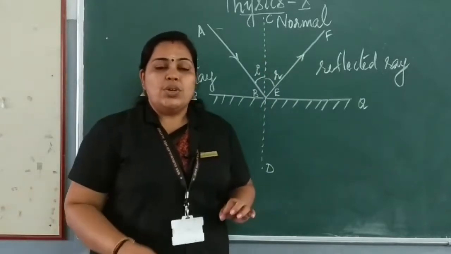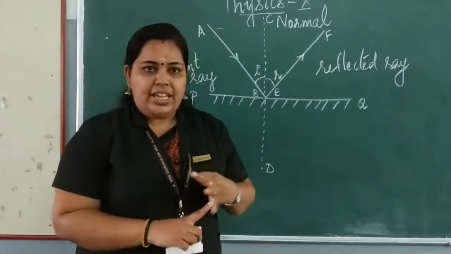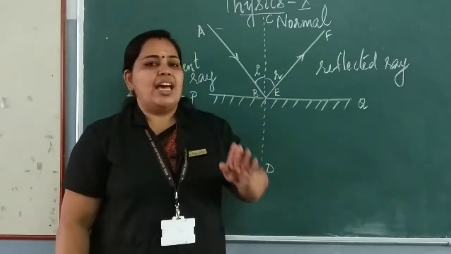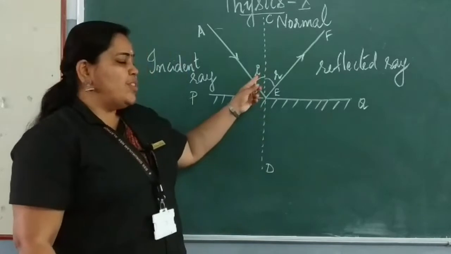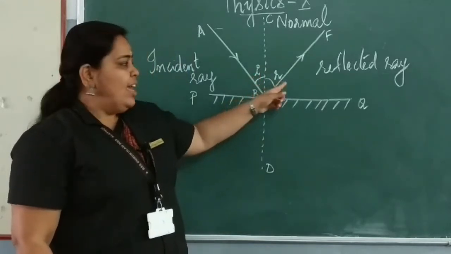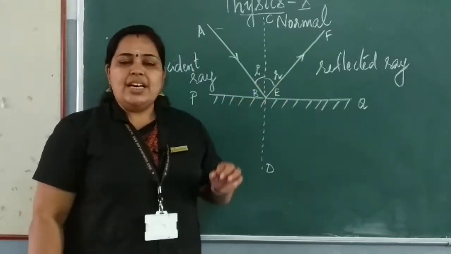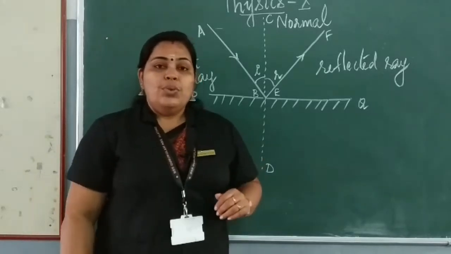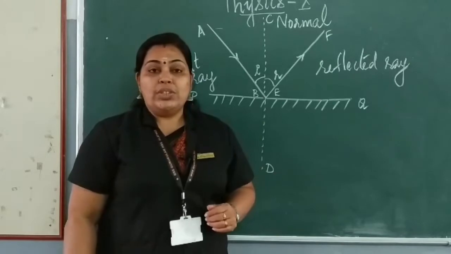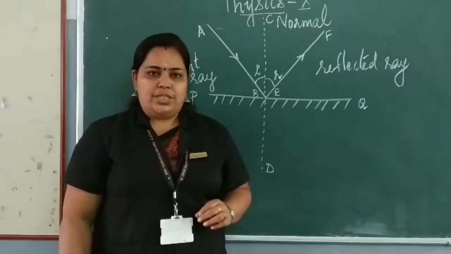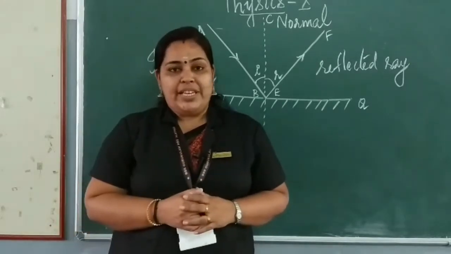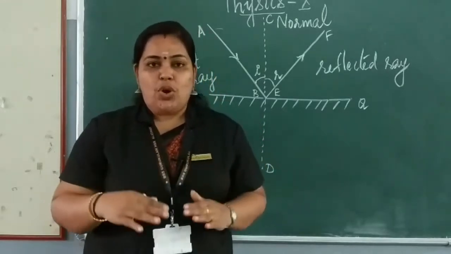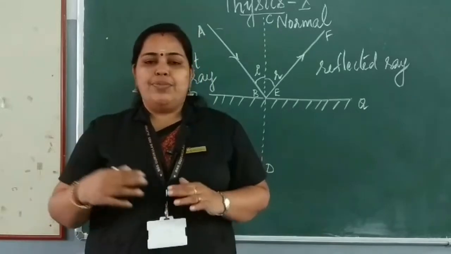Is it clear? So we have discussed incident ray, normal, reflected ray, angle of incidence and angle of reflection. Angle of incidence is denoted by the letter I and angle of reflection by the letter R. Now we will discuss the laws of reflection. For reflection to take place, the light ray should fall on a smooth surface and get reflected back.